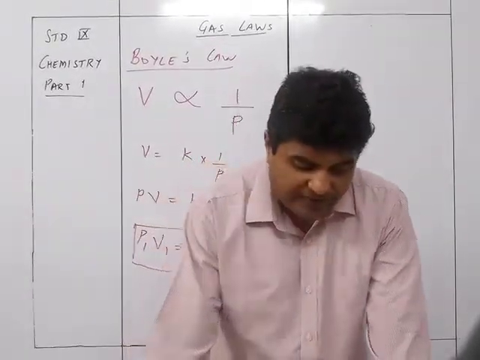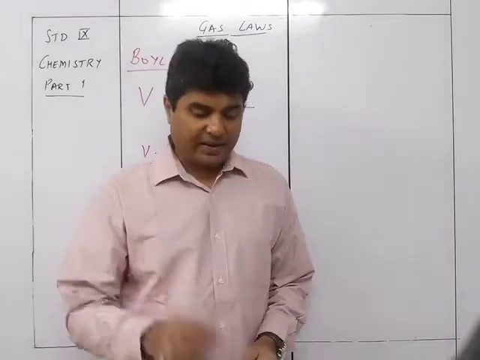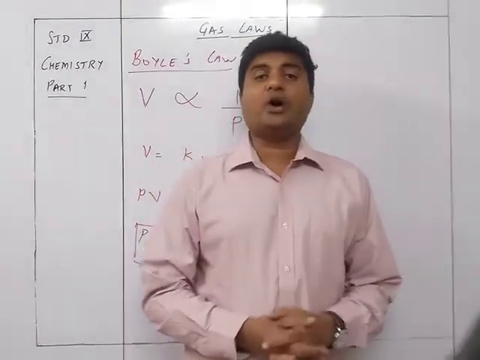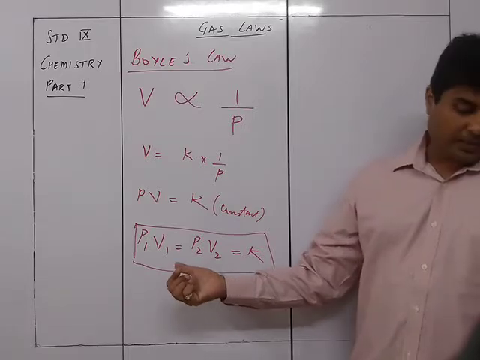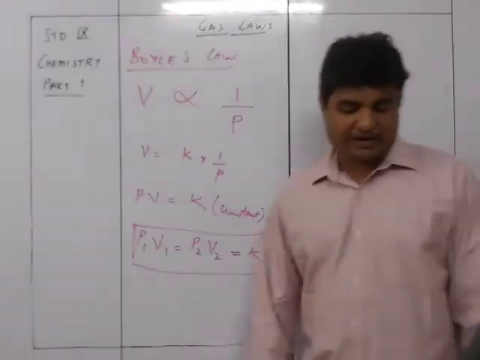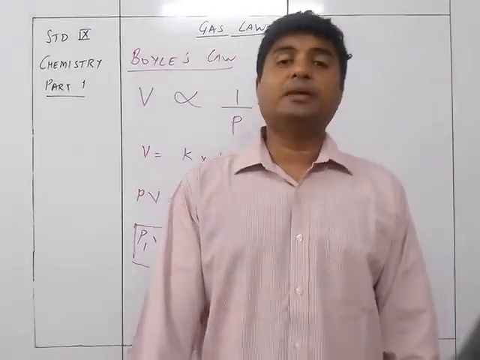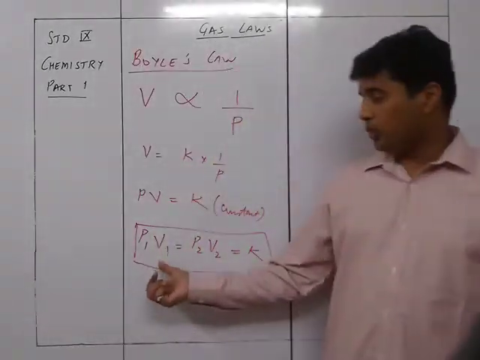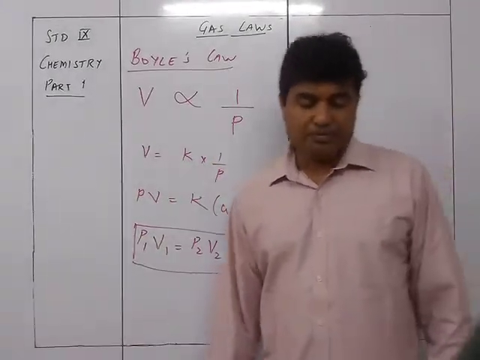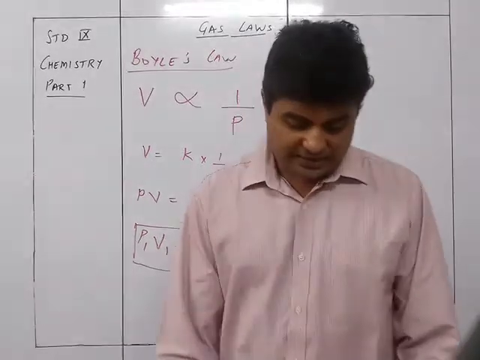Now Boyle's law can also be defined as: temperature remaining constant, the product of the volume and pressure of a given mass of dry gas is constant. Yes, you can also write it this way, that the product of the volume and pressure of a given mass of dry gas is constant.